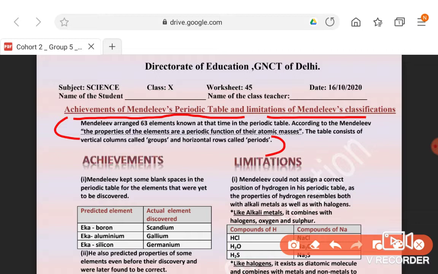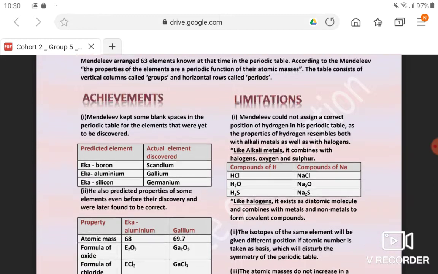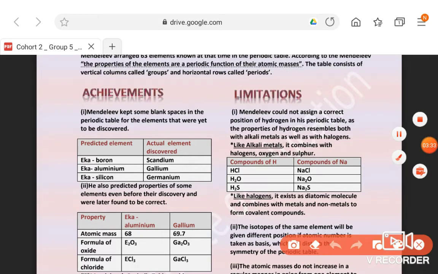When he classified the elements on the basis of their chemical properties, he found that they were also arranged in increasing order of atomic masses. So he gave the law that properties of elements are a periodic function of their atomic masses, because after a certain interval, elements with the same chemical properties appear in the same group. Now see what the achievements of Mendeleev's periodic table were.